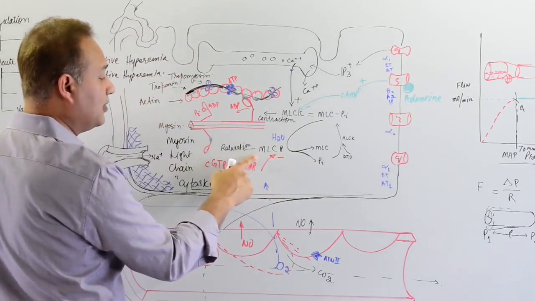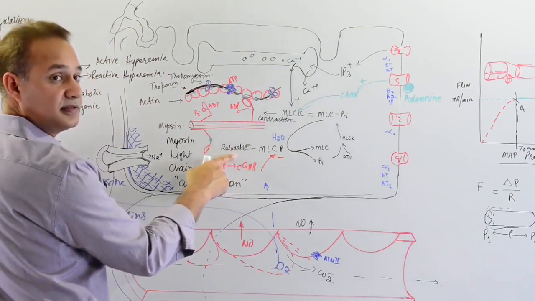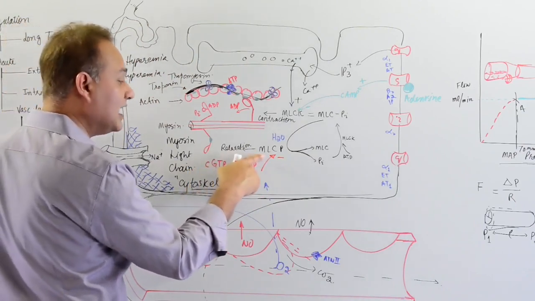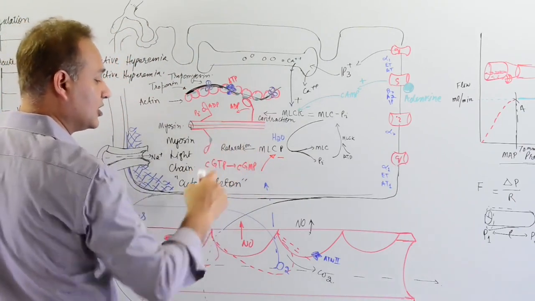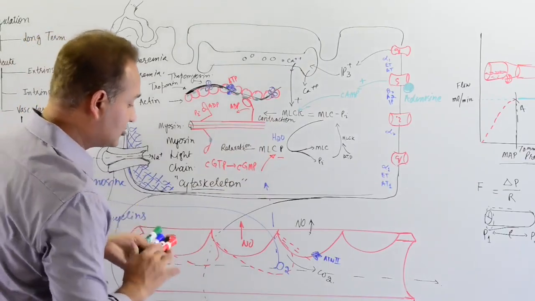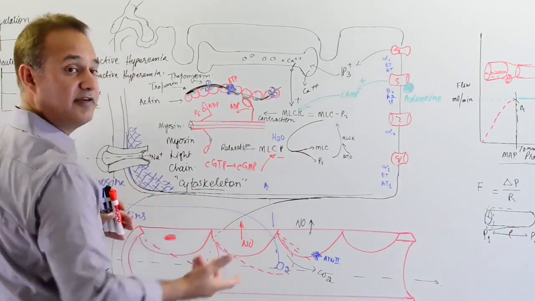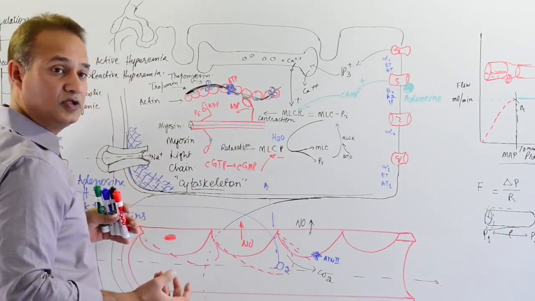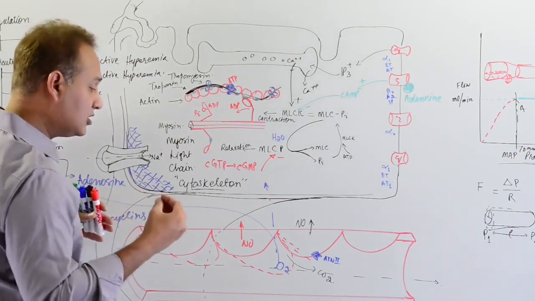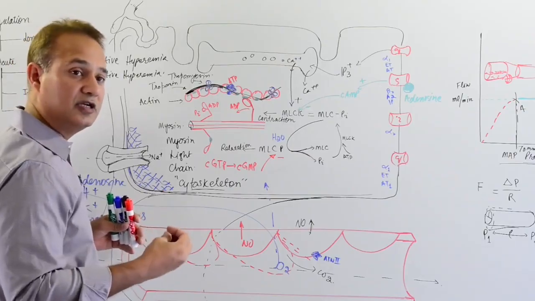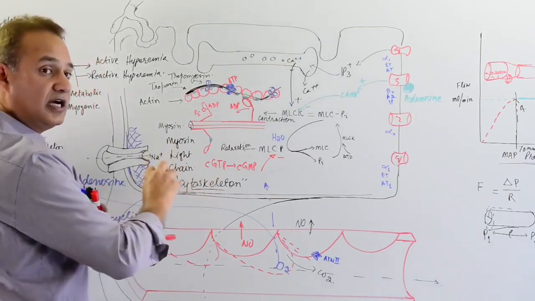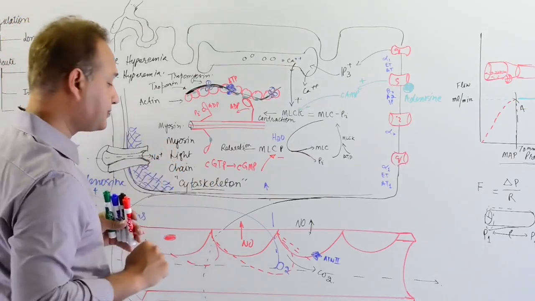MLCP, what is its job? It causes relaxation. So when MLCP itself is blocked, then the contraction would occur. So what would that mean? As a contraction, this smooth muscle would contract, the flow would reduce, and the shearing effect would reduce. So that is how the nitric oxide will function to cause the contraction of a smooth muscle.